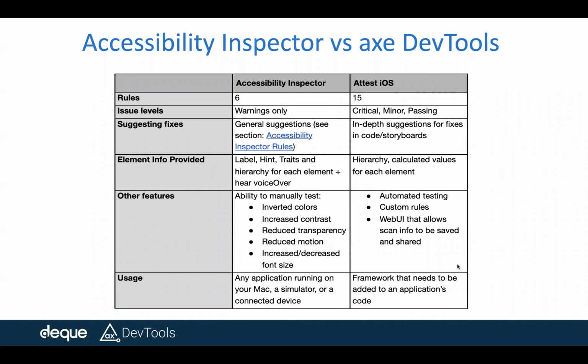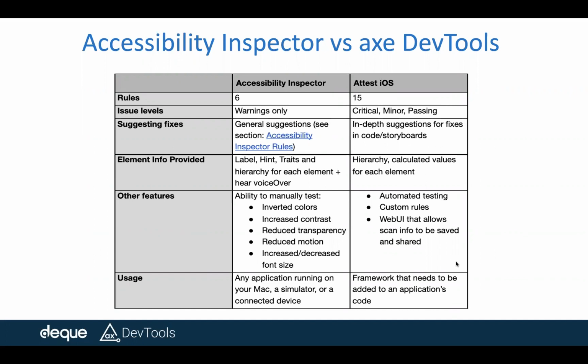And for suggested fixes, I mean remediation recommendations, how to fix the problem: in Accessibility Inspector you will see a very generic suggestion, but in our product we give very in-depth suggestions for the fix. As you have seen on the documentation site, we even give code snippets. And for element information, Accessibility Inspector provides the label, hint, and traits, and you can also hear it through VoiceOver when you activate that. In our case, we show the hierarchy of the controls and the calculated values, highlight, inspect, and all of that, along with description and remediation.